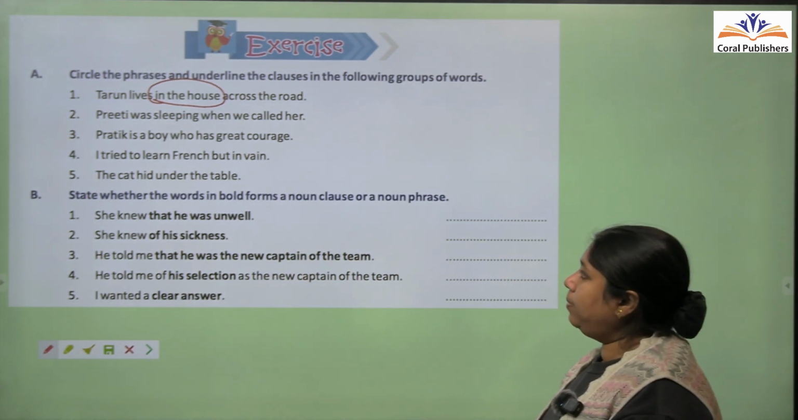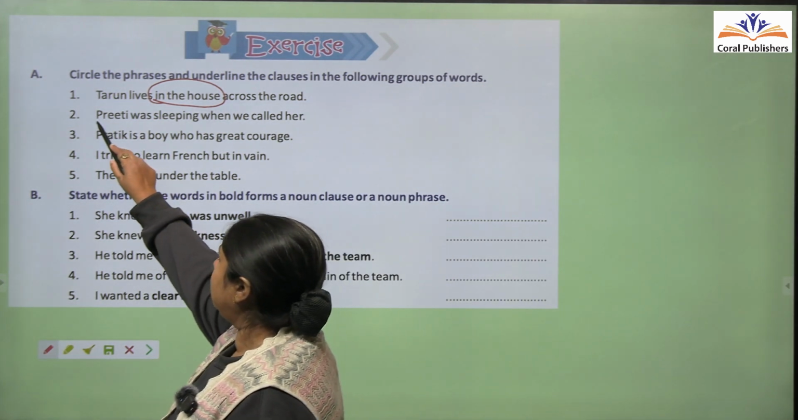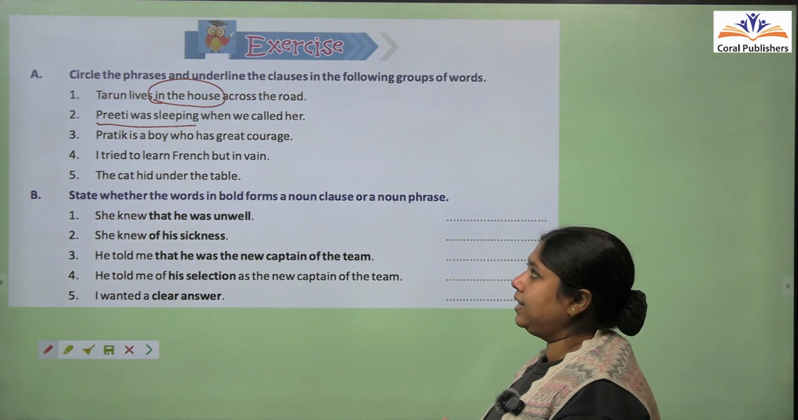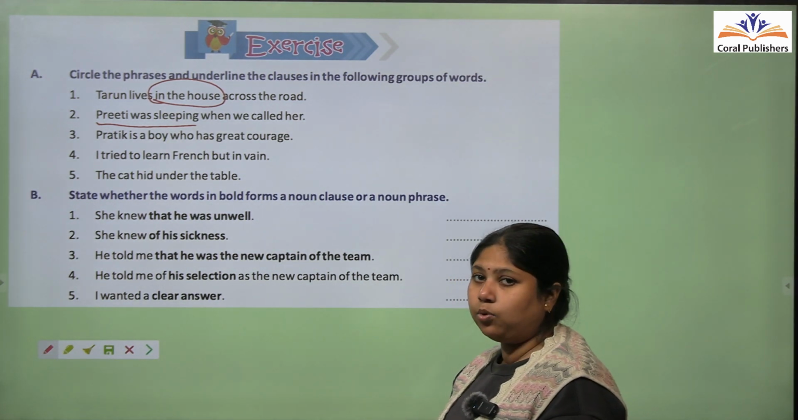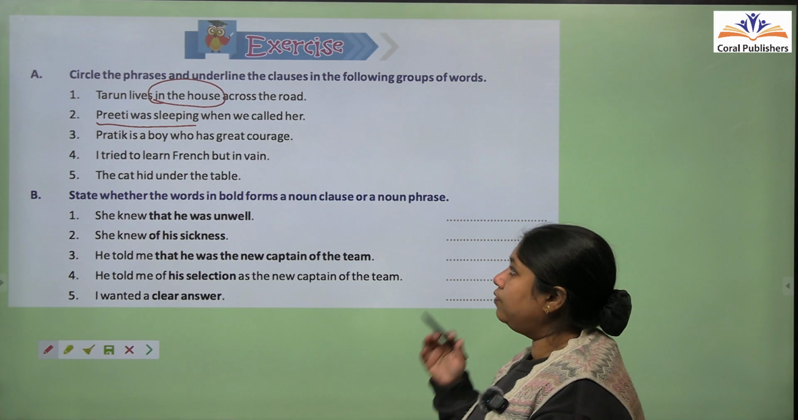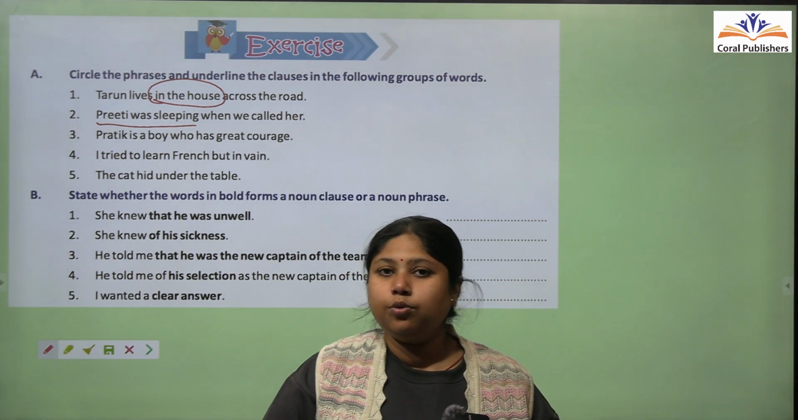Next, Preeti was sleeping when we called her. So Preeti was sleeping, ये अपने आप में एक clause है. ठीक है. इस तरीके से आपको phrase और clause ढूंढ के निकालने हैं. So first two I have done for you. The remaining 3 you are going to do on your own.